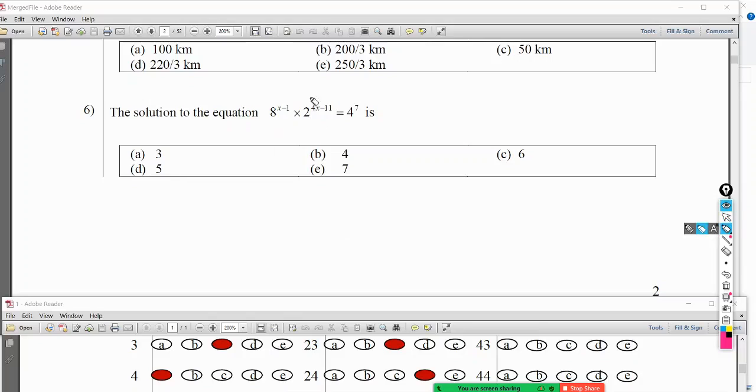Right, so look at this. 8 to the power x minus 1 into 2 to the power 4x minus 11 equals 4 to the power 7. Right, so I can play with this if I have the same base. Now this is 4, this is 2, this is 8. So I just want to put it into one particular base. Then I can say when bases are the same on both sides, indices must be the same, and I'm done.